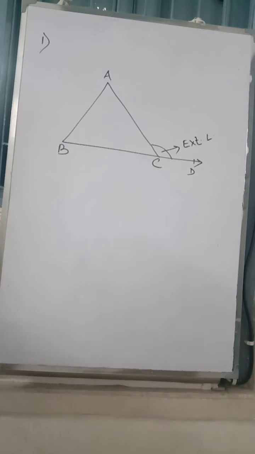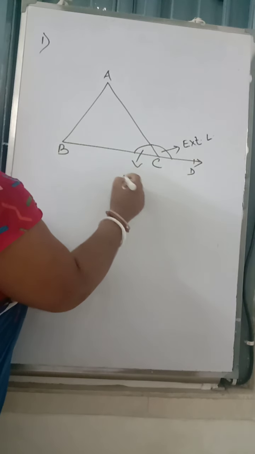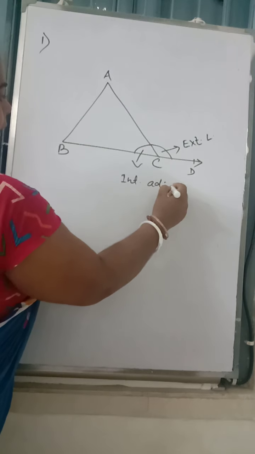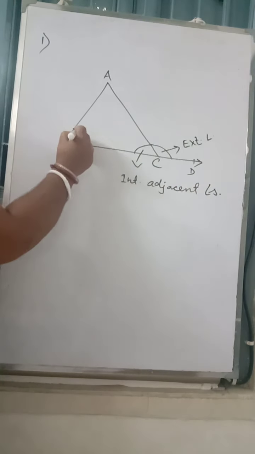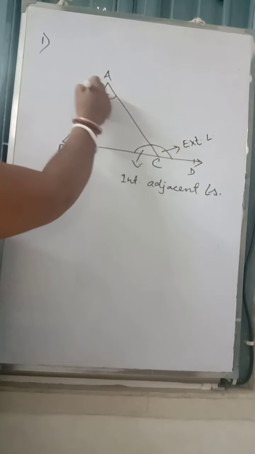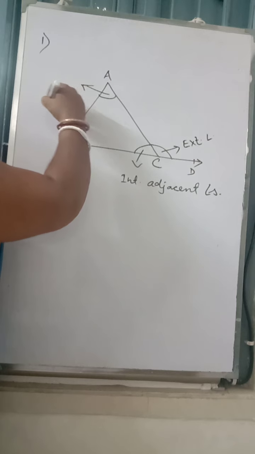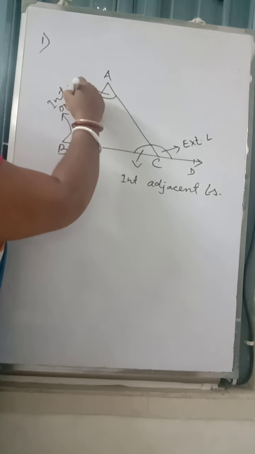Now if this is the exterior angle, we have three interior angles. So this interior angle will have a name, that is interior adjacent angle, and these two interior angles will have a name, interior opposite angles.